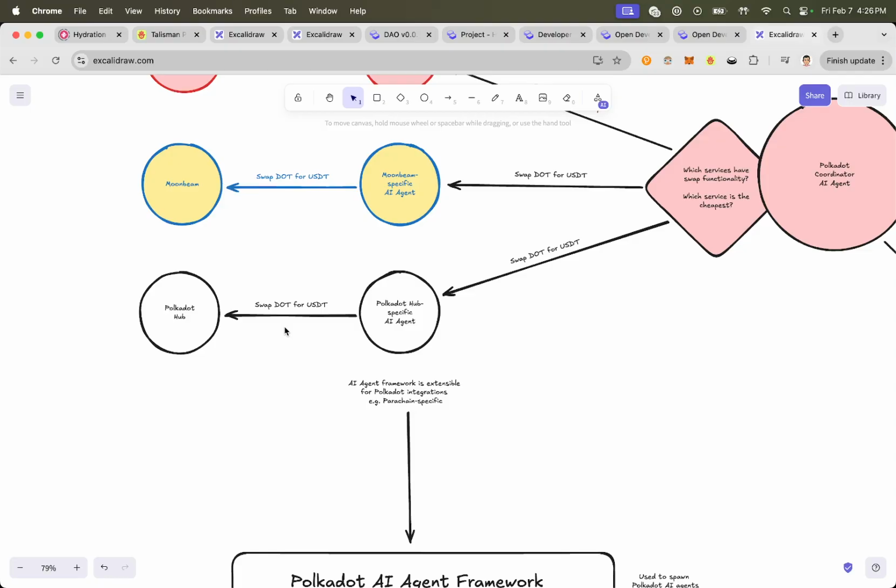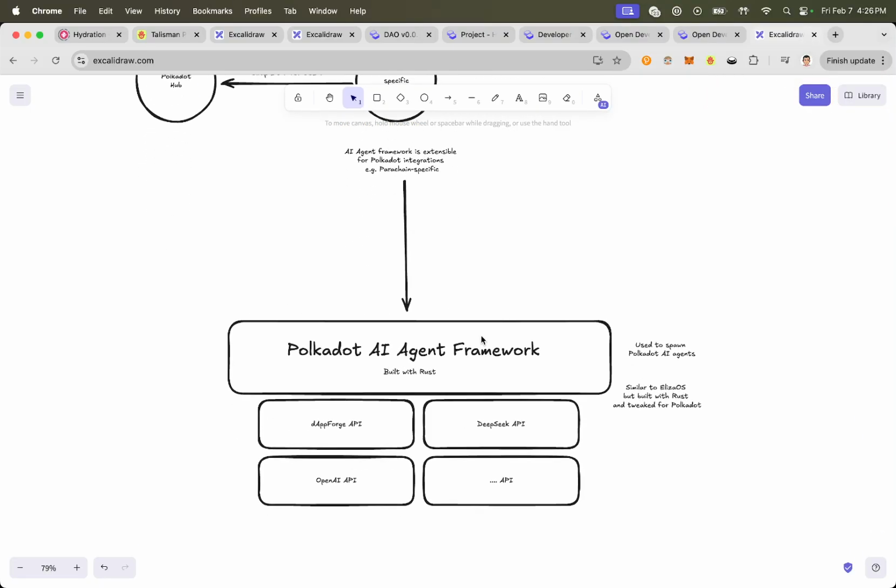Otherwise, I'm a bigger fan of ramping up a treasury proposal and creating our own Polkadot AI agent framework built with Rust. This should definitely be built with Rust. It shouldn't be built with TypeScript, and it's an excellent systems programming language. And we start building very Polkadot specific.